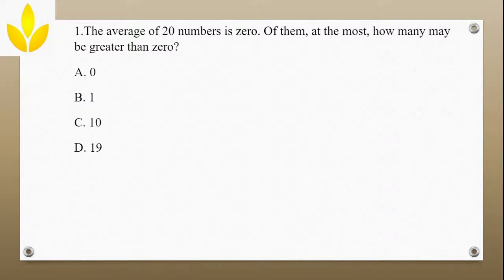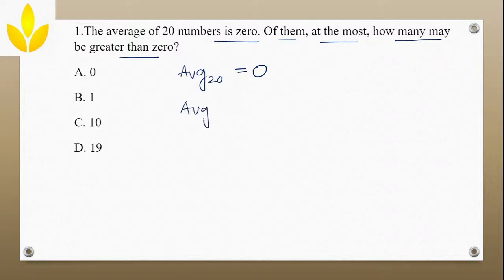Okay, no doubts. So let us solve the first problem. The average of 20 numbers is 0. So what is given? Average of 20 numbers is equal to 0. Of them, at the most, how many may be greater than 0? So of the 20 numbers, at the maximum, how many numbers can be greater than 0? That is the question. Let us solve this.